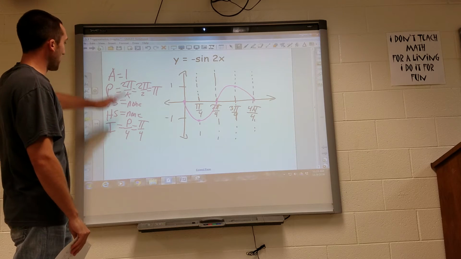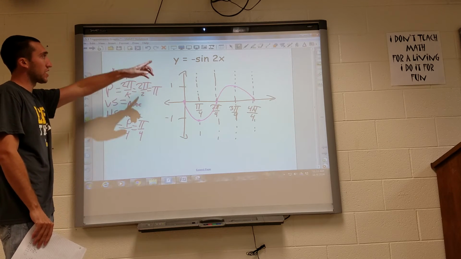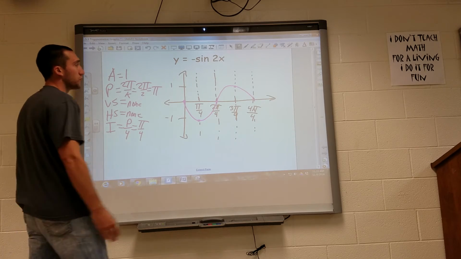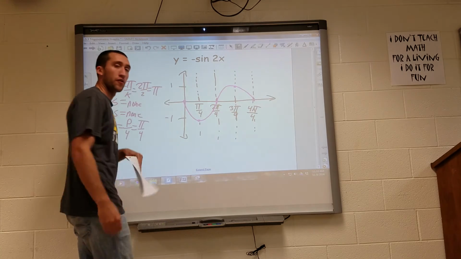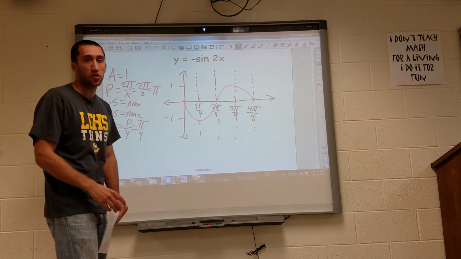Okay, so every single time we're going to do these 5 steps, even if they're not there. And there is our negative sine of 2x. 2x meaning it's squished in, right? It had to complete faster. It had to complete in pi radians instead of 2 pi like the first one.